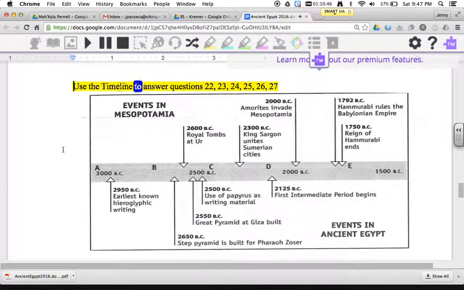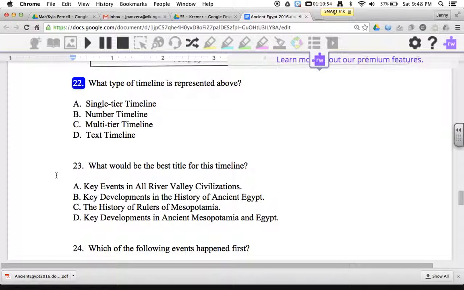Use the timeline to answer questions 22, 23, 24, 25, 26, 27. 22. What type of timeline is represented above? A. Single-tier timeline. B. Number timeline. C. Multi-tier timeline. D. Text timeline.